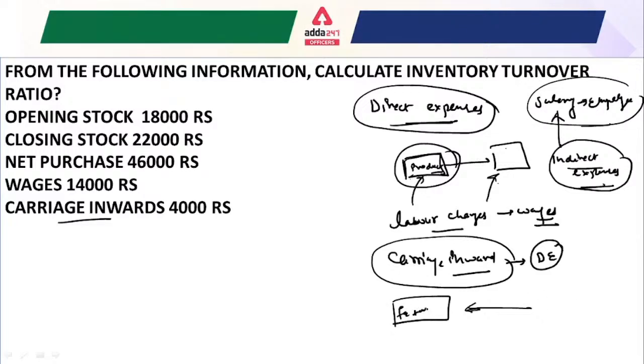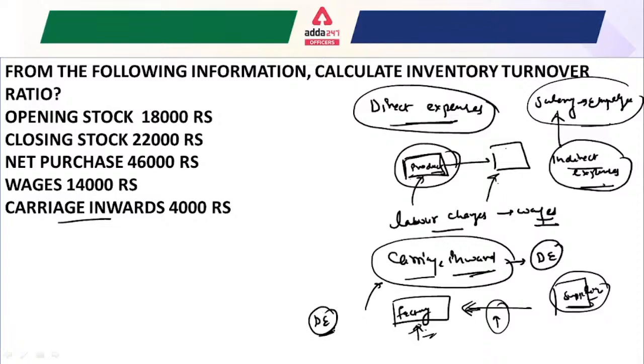So this is your factory, and this is the supplier from where you import the products, or raw materials. Whatever transport charges are incurred in this scenario are called carriage inward. That's why carriage inward is considered a direct expense. If we are talking about carriage outward, that is considered an indirect expense.